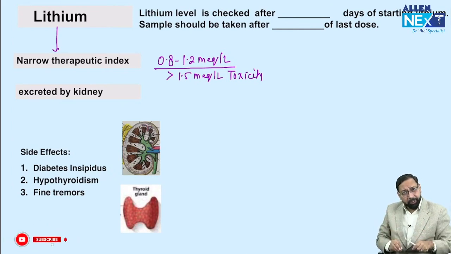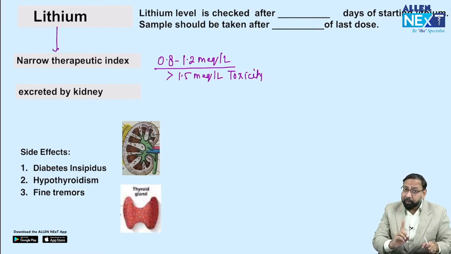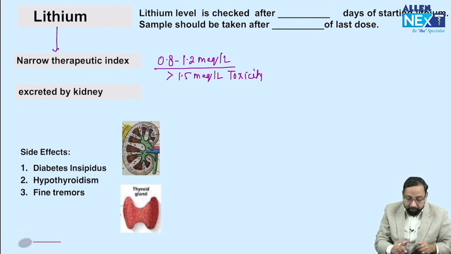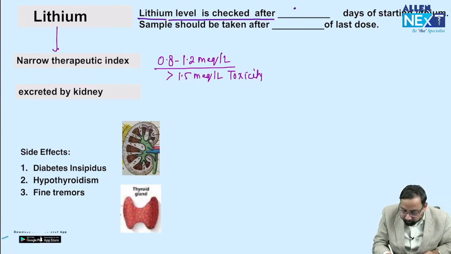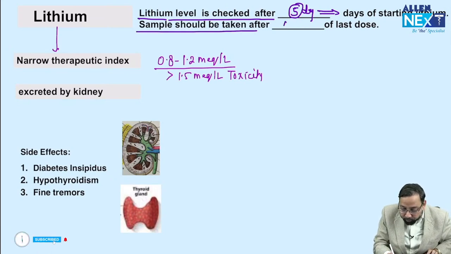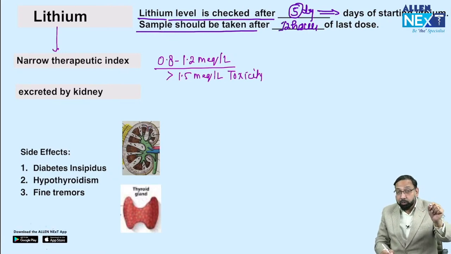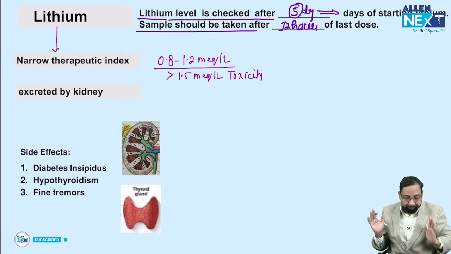Such a narrow therapeutic index, that's why whenever we start lithium, we monitor. Suppose I started lithium today, I will ask the patient to come on the 5th day to check the lithium level. Question: after how many days of starting lithium do we check the level? Yes, lithium level is checked after 5 days of starting lithium. Recently asked question: the sample should be taken 12 hours after the last dose. Suppose the patient took the last dose at night at 9 p.m., you will take the sample at 9 a.m., 12 hours after the last dose.